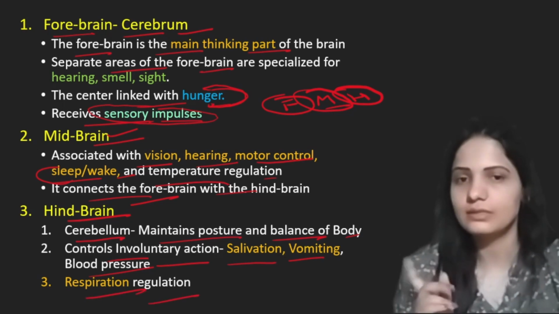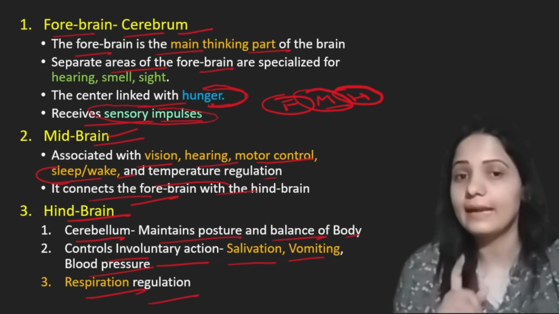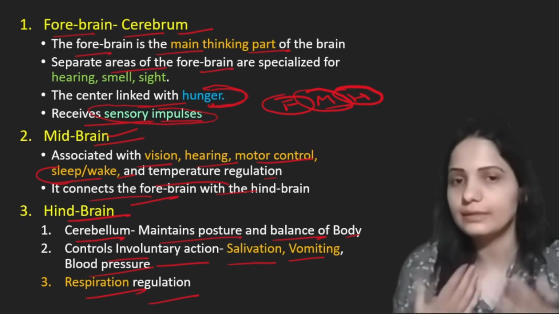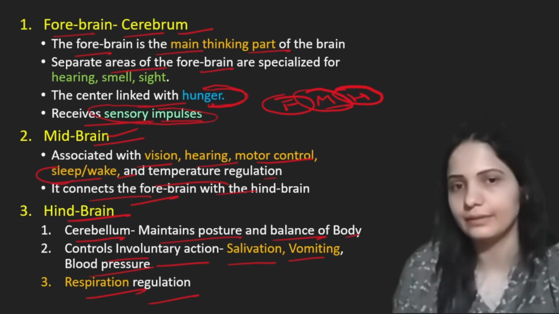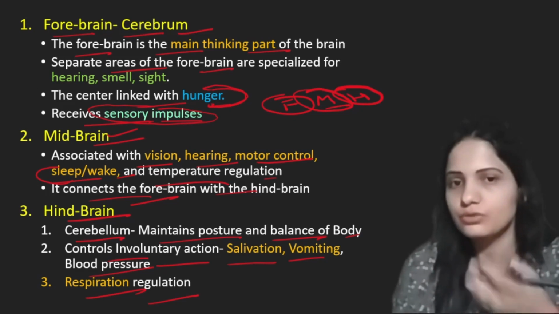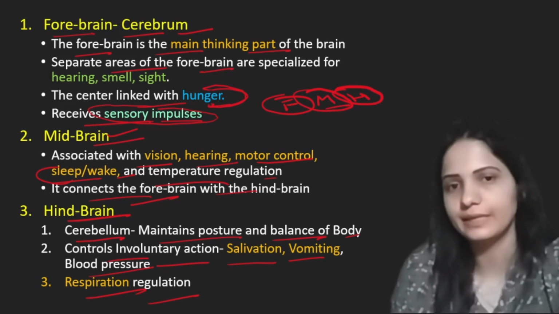Respiration, we have discussed in the life processes chapter. That process of respiration in humans is controlled by hindbrain. The rate of breathing is controlled by hindbrain. Respiration is controlled by hindbrain. Vomiting, the process of vomiting is controlled by hindbrain.